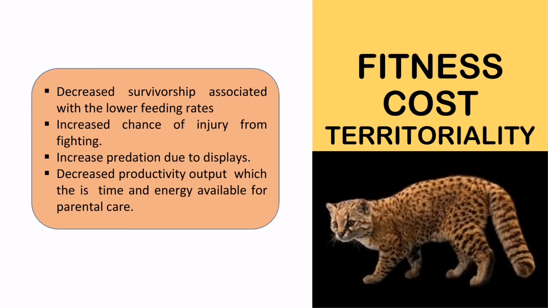So what is the fitness cost of territoriality? It can decrease survivorship, associated with a lower feeding rate, increased chance of injury from fighting, increased predation due to disputes, and decreased productivity output, which is time and energy available for parental care.